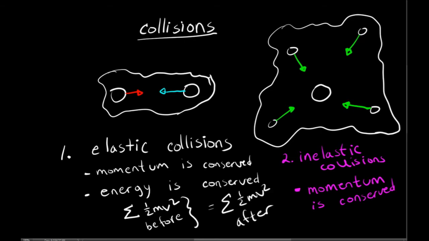The mathematics for solving elastic collisions is usually a little bit trickier than inelastic because you have to use both conservation of energy and conservation of momentum in conjunction with each other. But inelastic collisions work out a little bit easier. Let's look at an example of an inelastic collision.